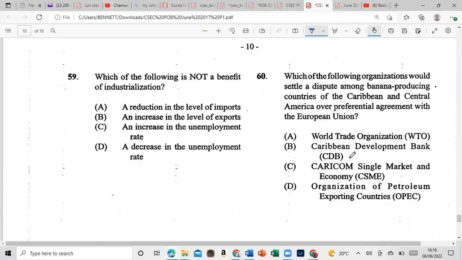And which of the following is not a benefit of industrialization? A, a reduction in the level of imports. B, an increase in the level of exports. C, an increase in the unemployment rate. D, a decrease in the unemployment rate. So it says which is not a benefit, and it's an increase in the unemployment rate. So 59 would be C.